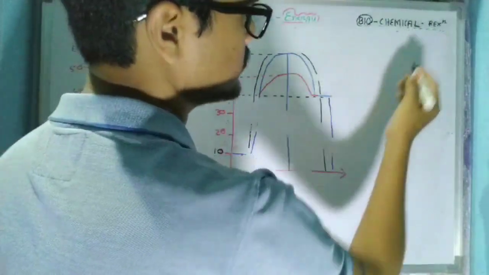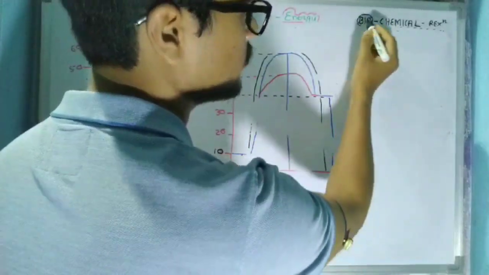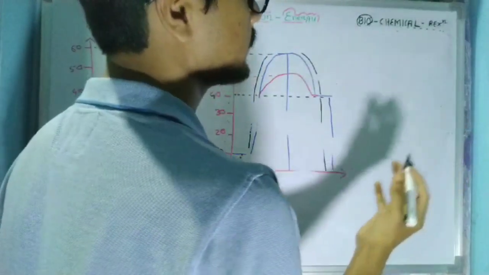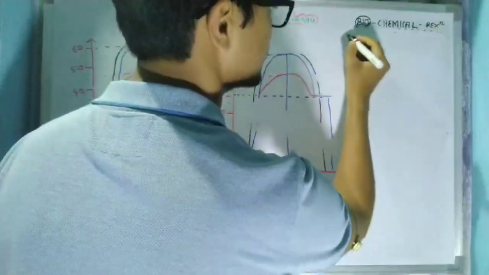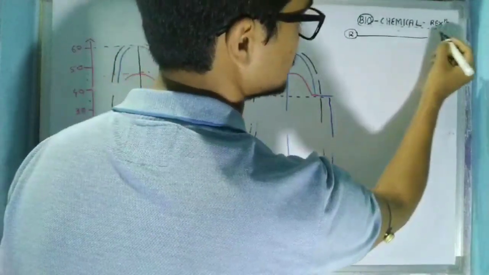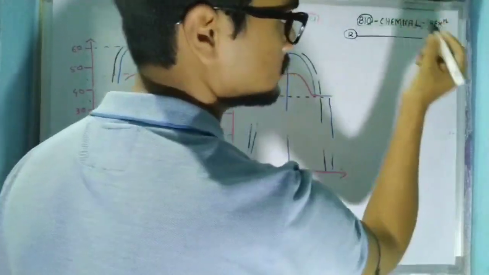If you look at this terminology, you can see that this portion is responsible for the biological system and this portion is responsible for the chemical system. Now, at first you have to know what the chemical reaction is. Let's suppose I have a reactant which is denoted as R and we have to convert this reactant into a specific product which is denoted as P.